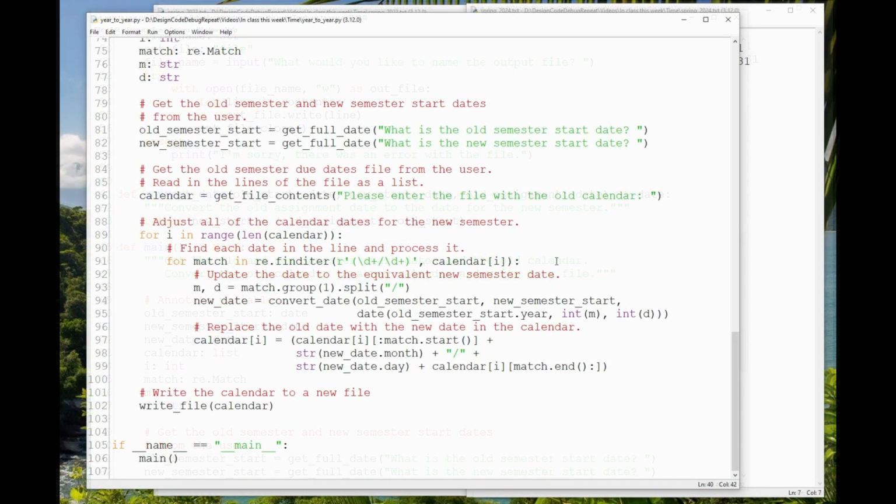And then I'm just replacing the line in my list with a string representing the new date. Notice that I can access day, month, and year fields from the date object. So I can just pull the month and day out of the date, convert them to strings, put a slash between them, and stick them in the new calendar line.